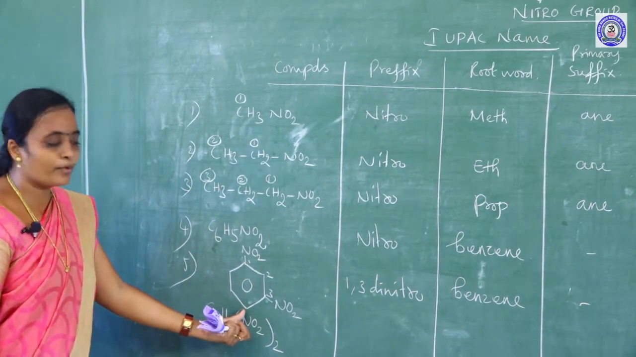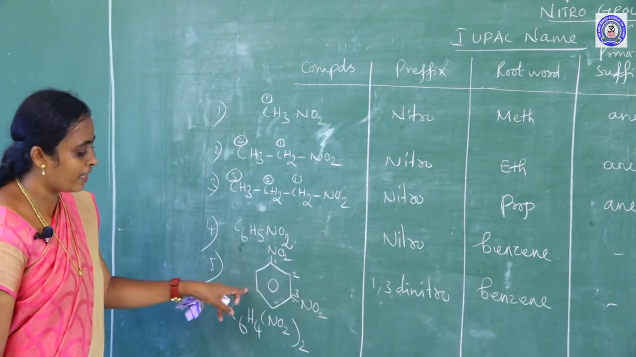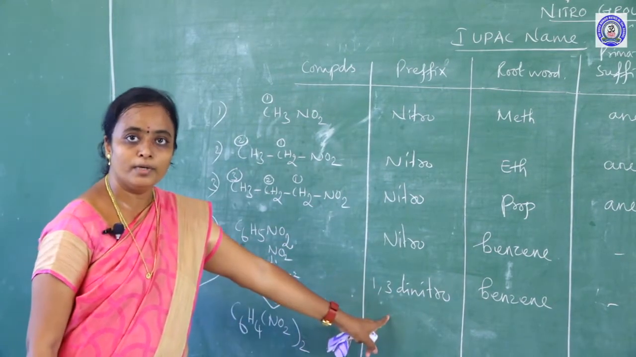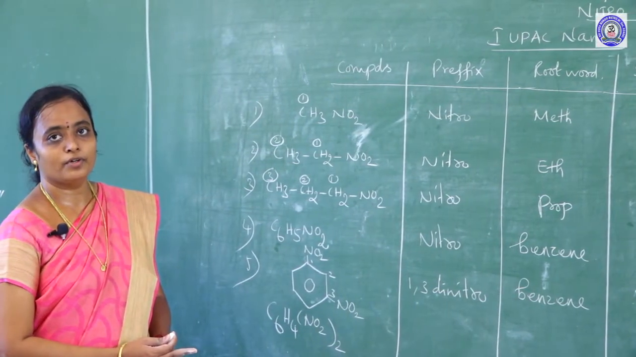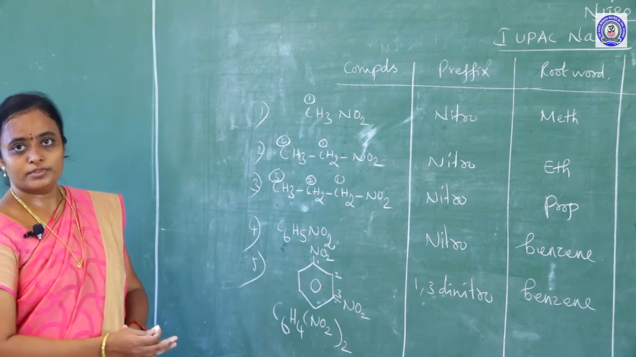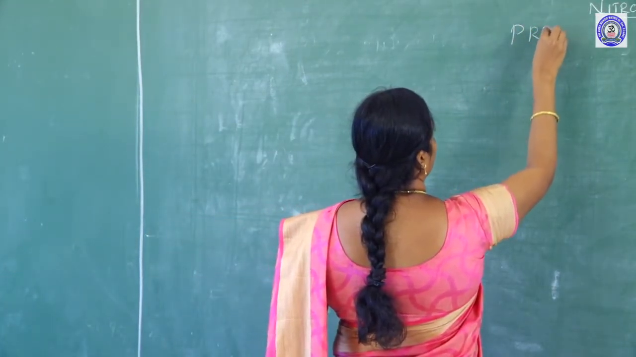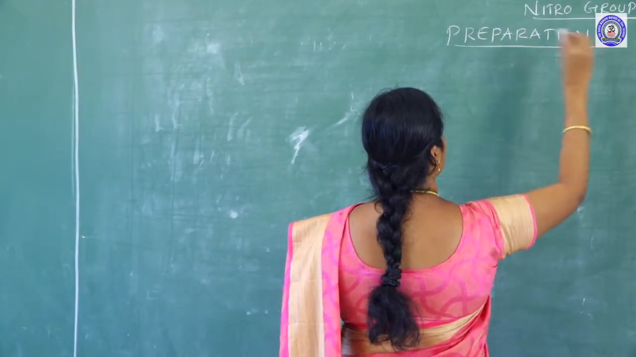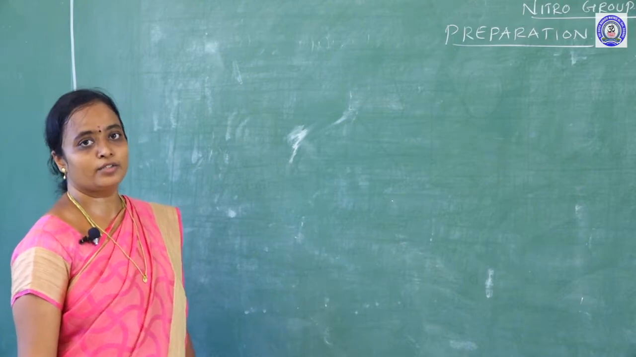If I am going with third position substitution also, I will get a compound. Suppose I am substituting here, 1, 3, 5 trinitrobenzene. So, mentioning the position of the nitro group, you should give the name. This is how to give an IUPAC nomenclature especially for nitro compounds, that too aliphatic and aromatic compounds. Okay, next we are going to see the preparation. First we will see the preparation of aliphatic nitro compounds.